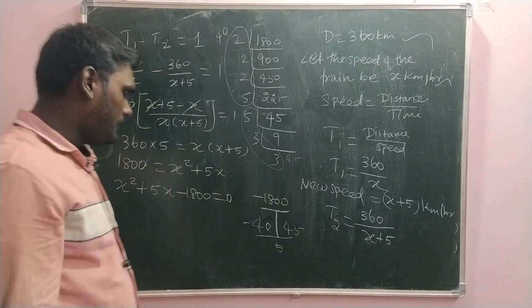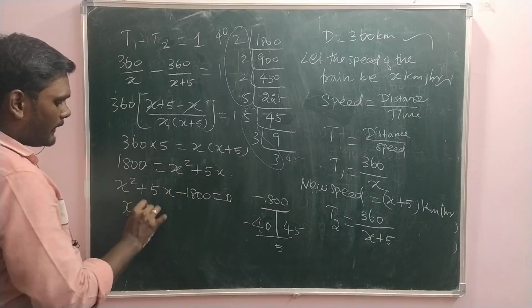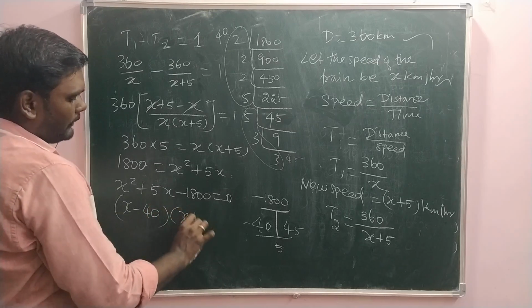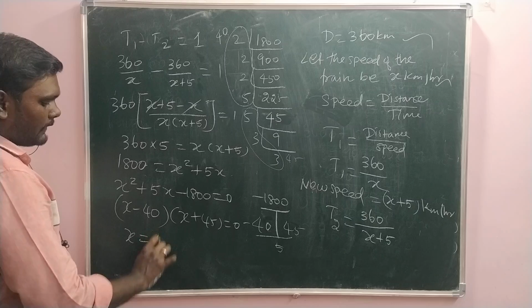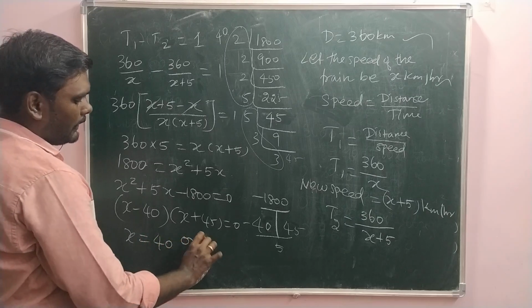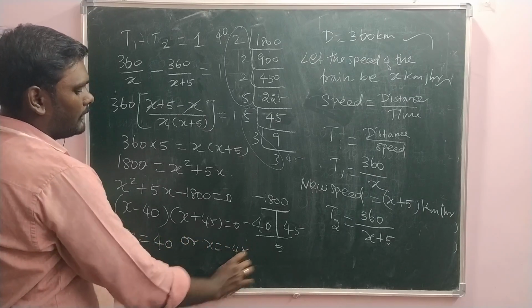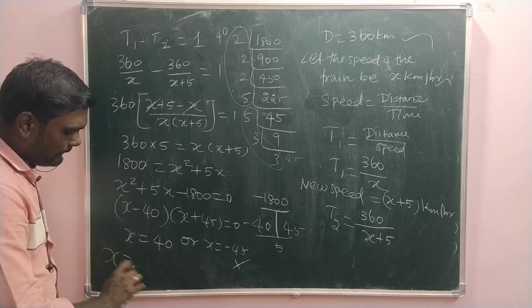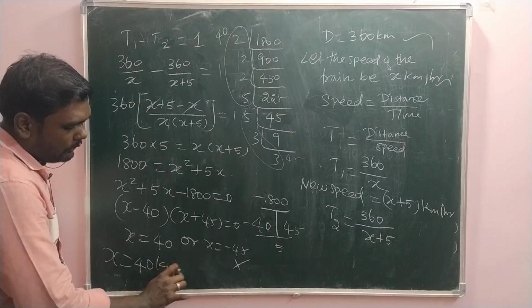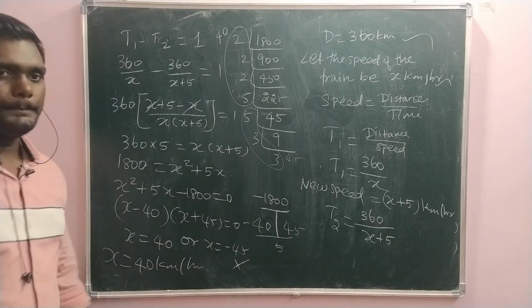So the smaller number gets negative. So we'll get x minus 40 into x plus 45 is equal to 0. Then we get x is equal to 40 or x is equal to minus 45. This minus 45 is obviously not working. So the speed of the train will be 40 km per hour.